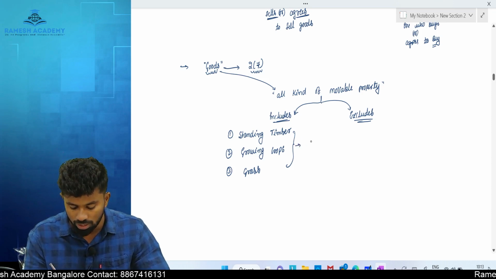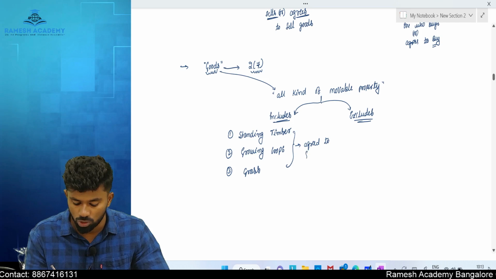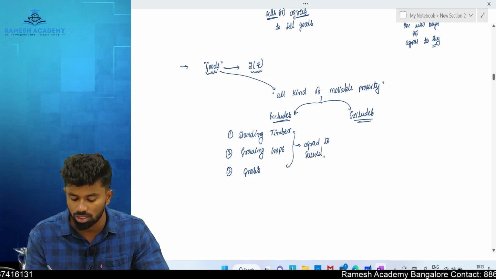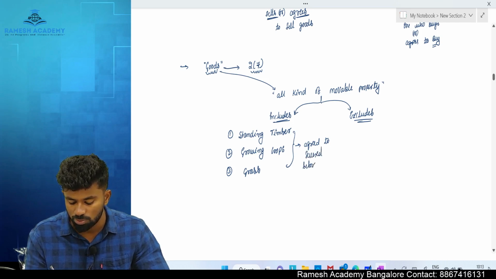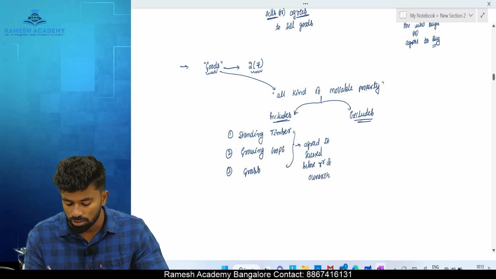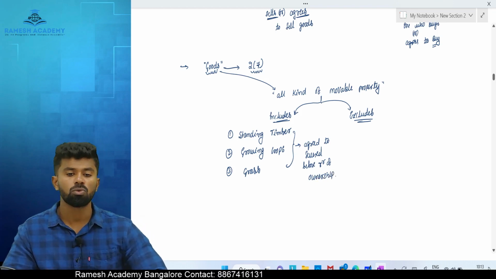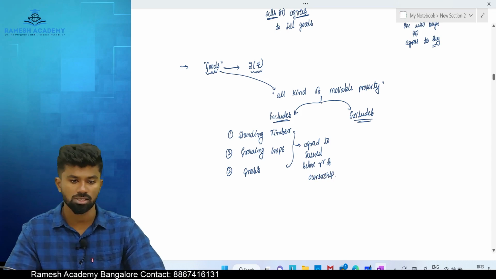But the only condition is they have agreed to be severed. Severed means what? Cut. Before the transfer of ownership. They must be separated from the land before ownership is transferred. Then they are called goods.